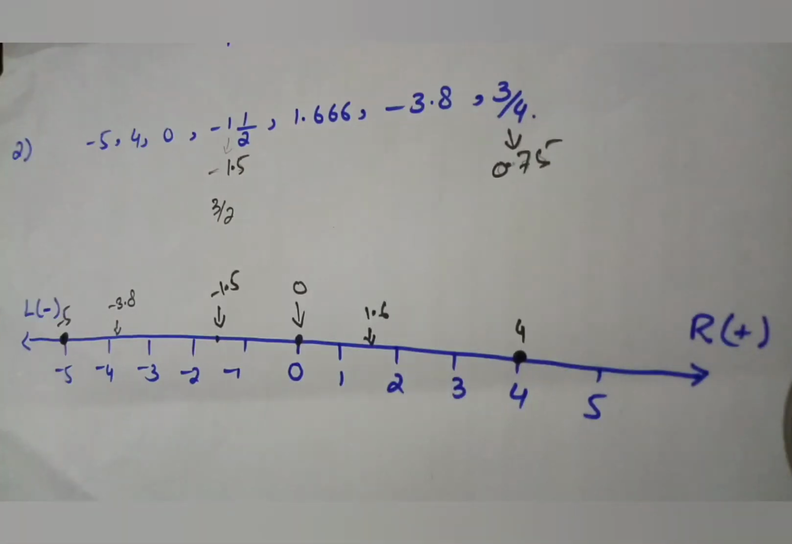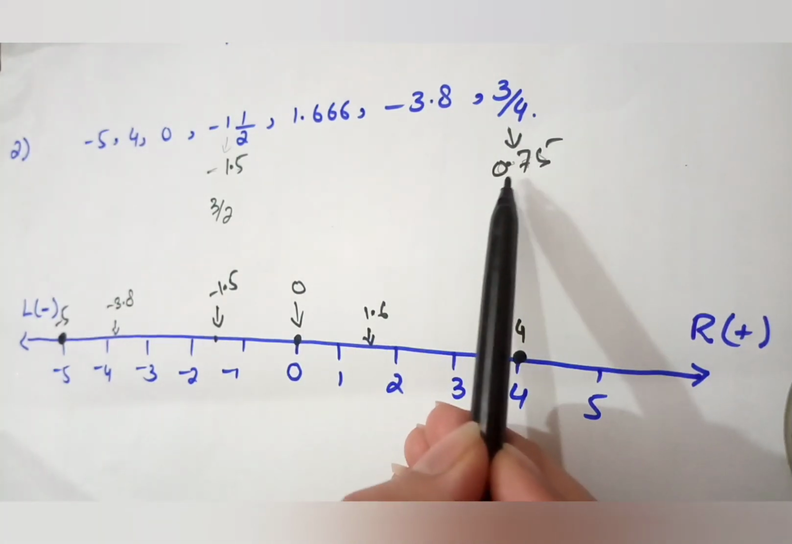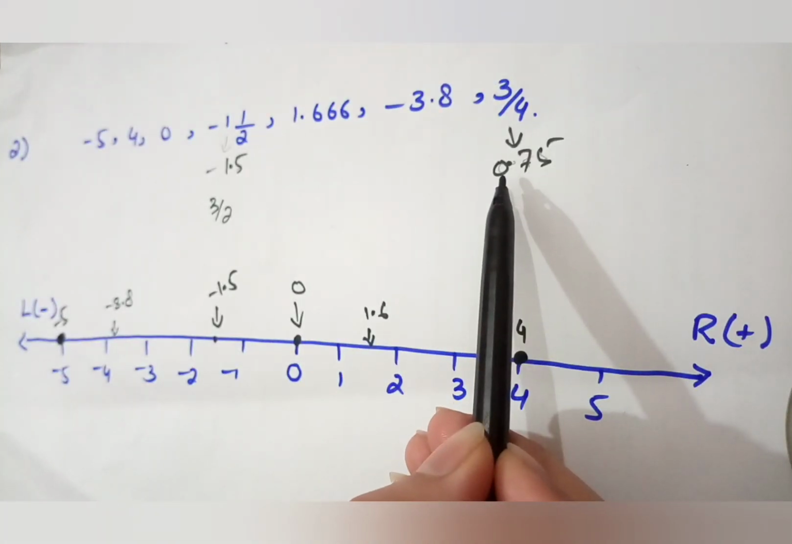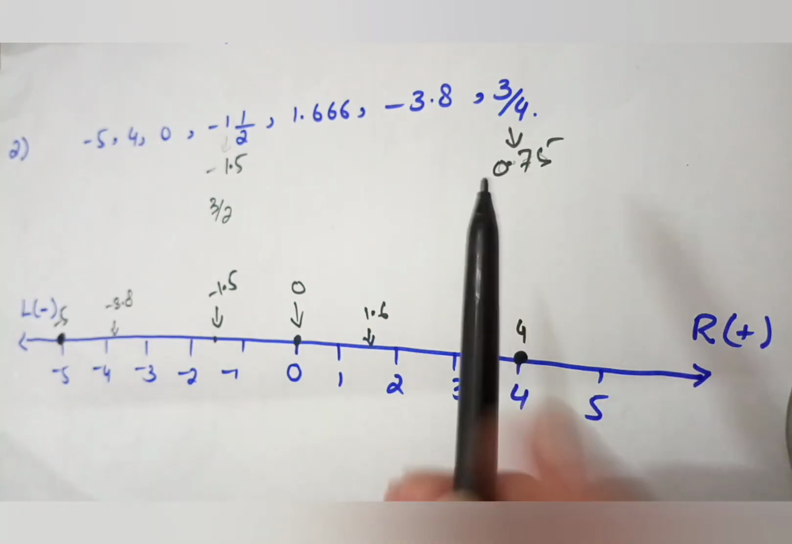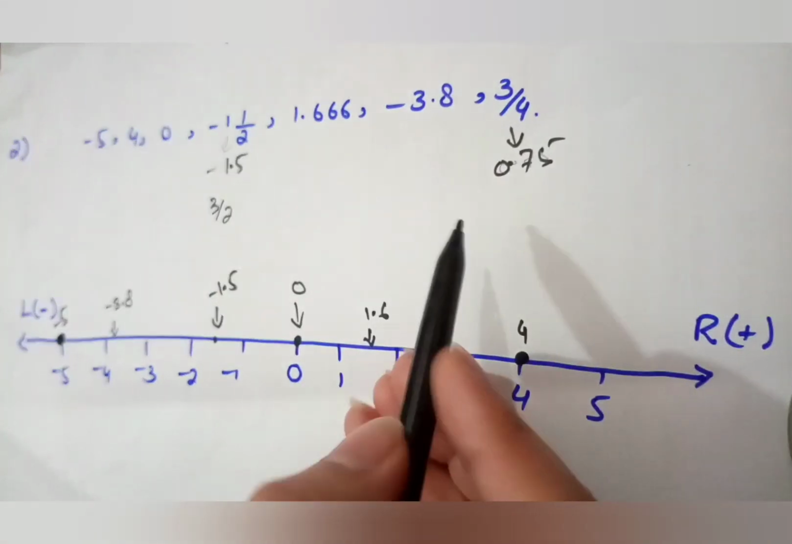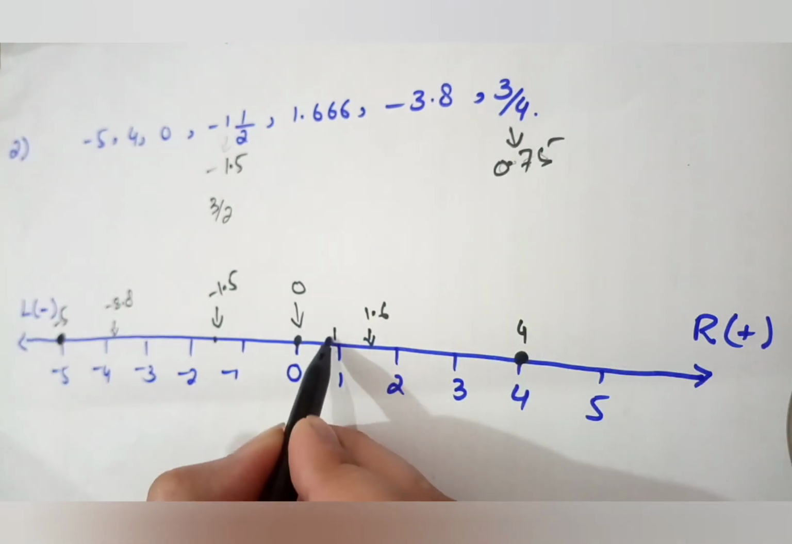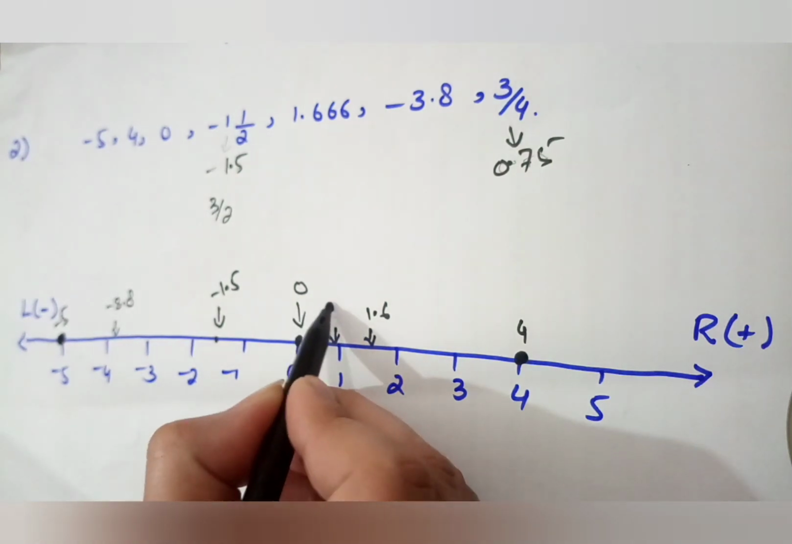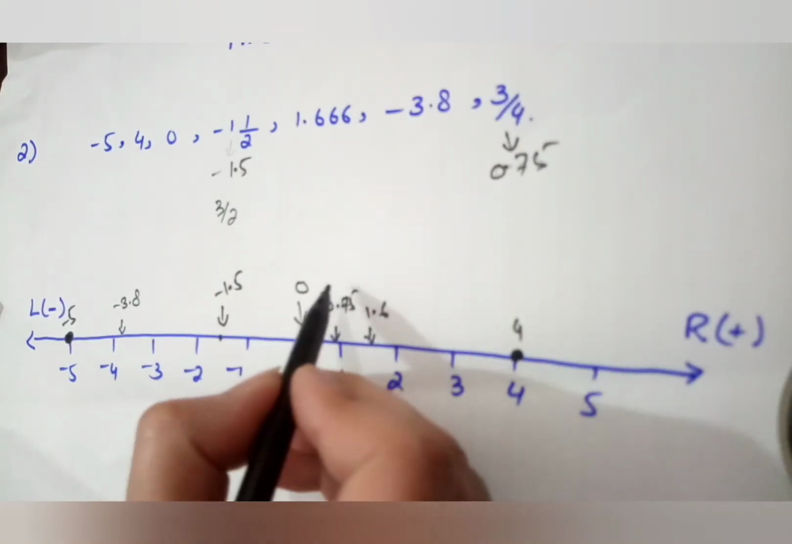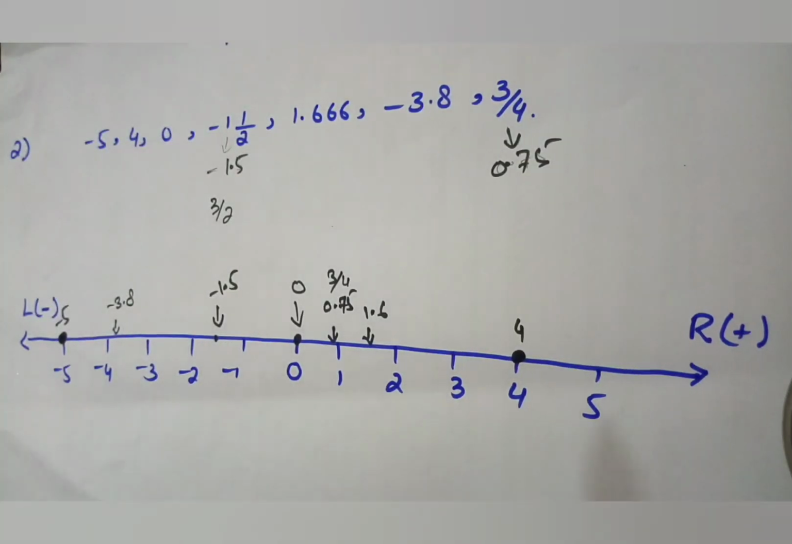Now 3 by 4 is 0.75. So 0.75 means it is not 0, it is not 1, it is nearest to 1. If I just add 0.25, it becomes 1. So this is too close to 1. So don't mark it on 1, but close to 1. 0.75, or you can also write 3/4. This is how you present your number on the number line.